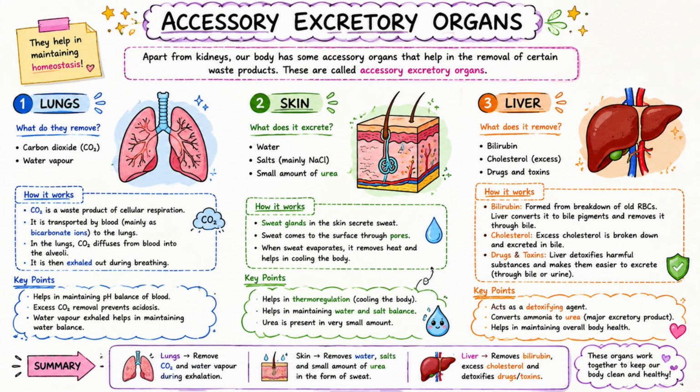Accessory excretory organs. The lungs remove carbon dioxide and water vapor. The skin removes water, salts and a small amount of urea through sweat. The liver removes bilirubin, cholesterol, drugs and other harmful substances from the body.